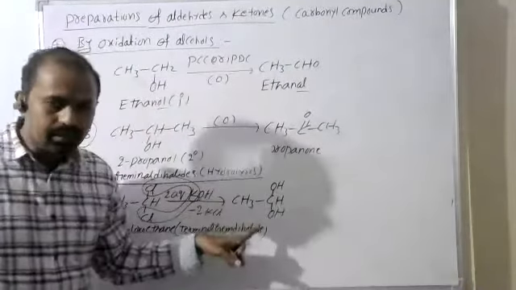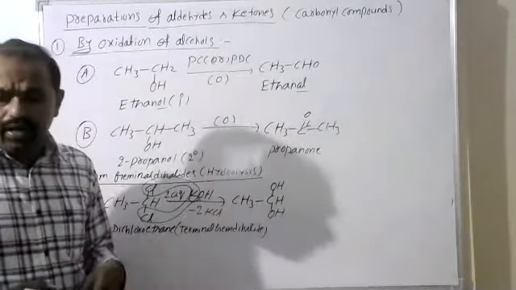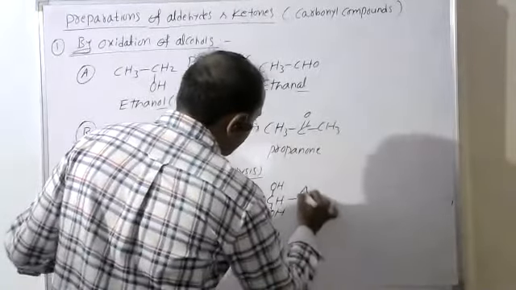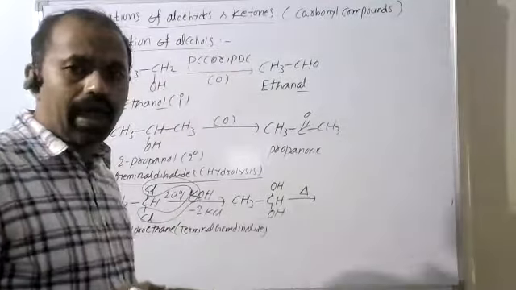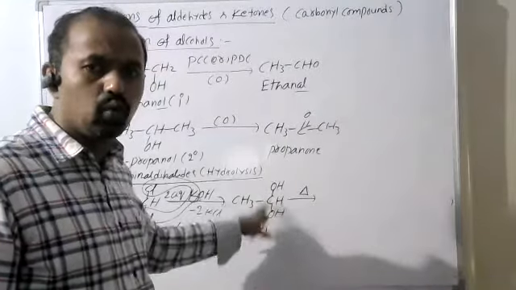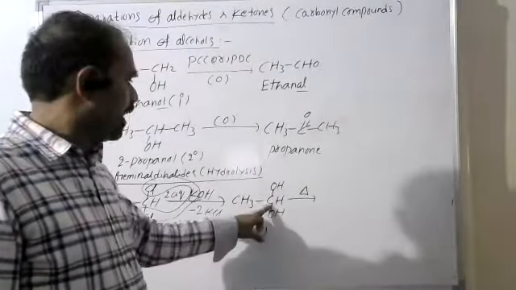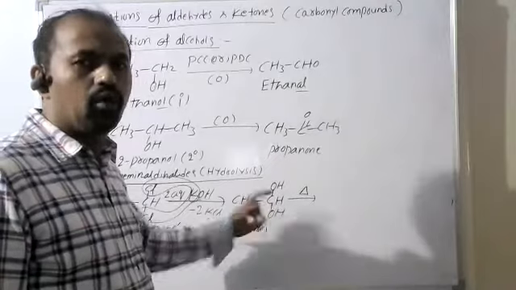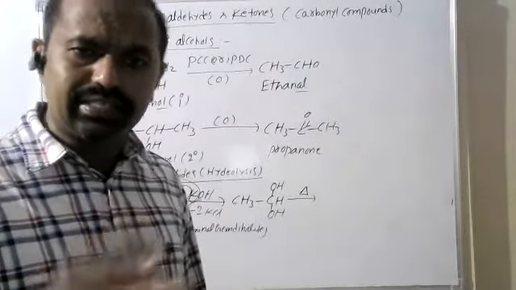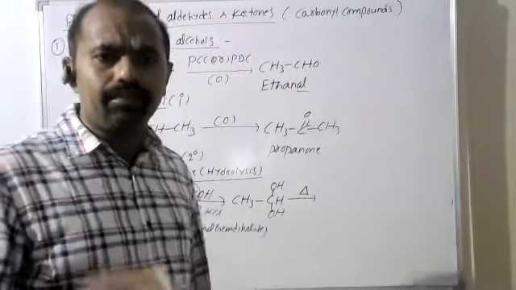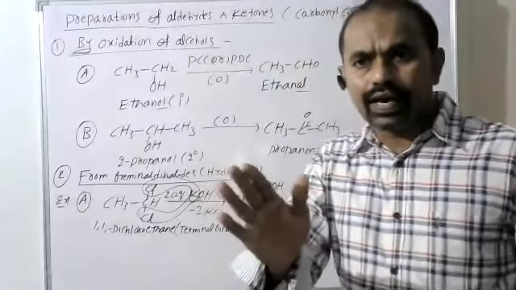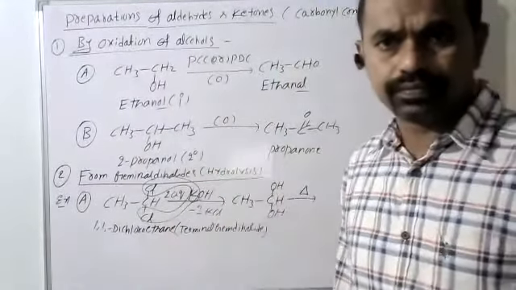See, if anywhere the same carbon has more than one OH group, that type of alcohol is unstable. Immediately it can lose a water molecule and we get stable products.